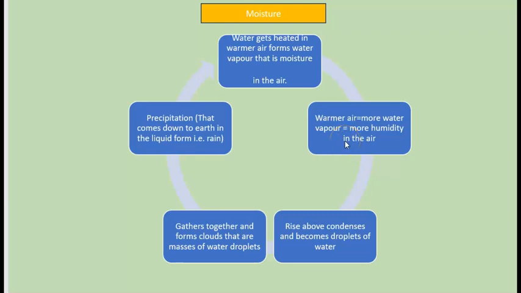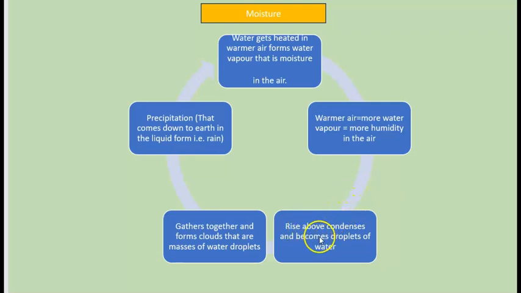That is why if we keep our clothes to dry in the sun, but the air is humid, then they will not get dry soon. They will take time to get dry because the air also has moisture and the wet clothes also have moisture.